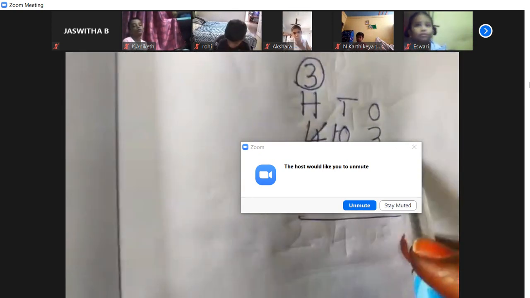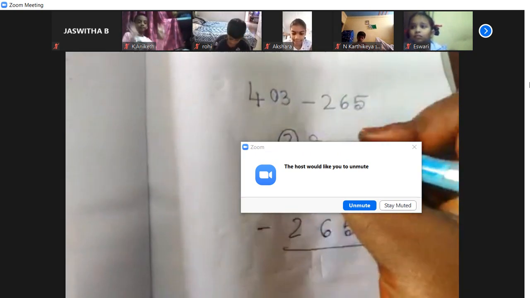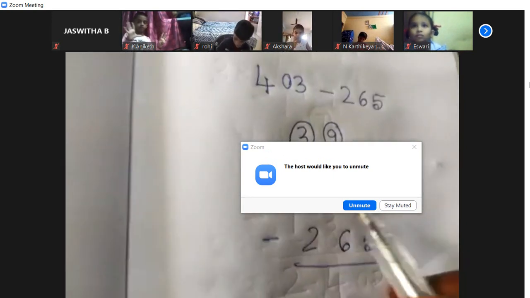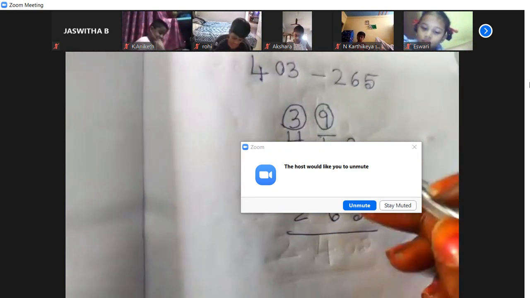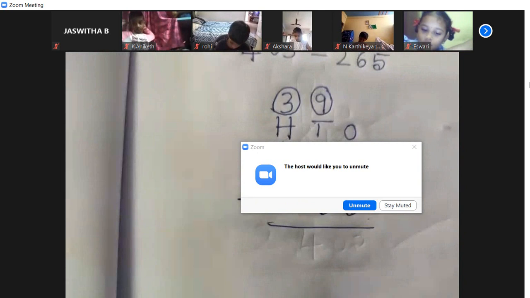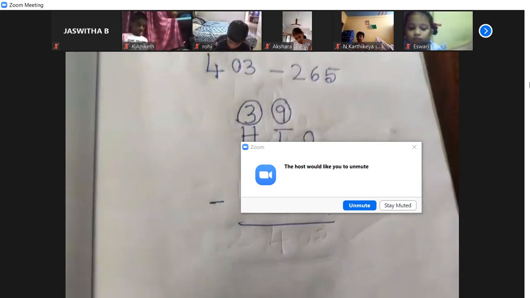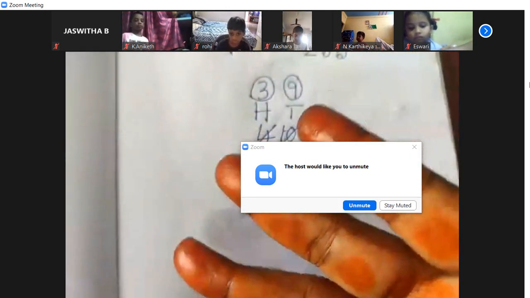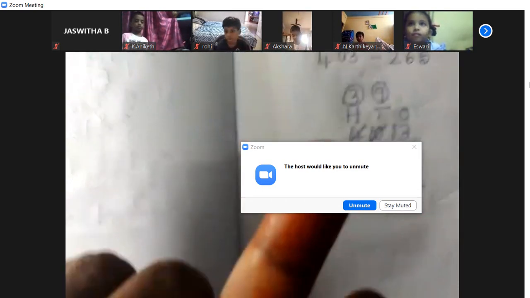Now from 10 you can take 1. From 10 if you subtract 1 it will become 9. All of you put 9 and put a circle here. That 1 I'll write beside 3, so it became 13. From 5, count up to 13, children: 6, 7, 8, 9, 10, 11, 12, 13.